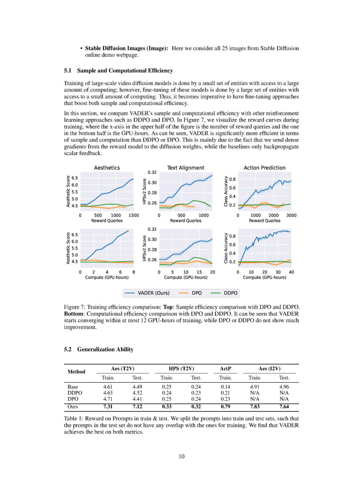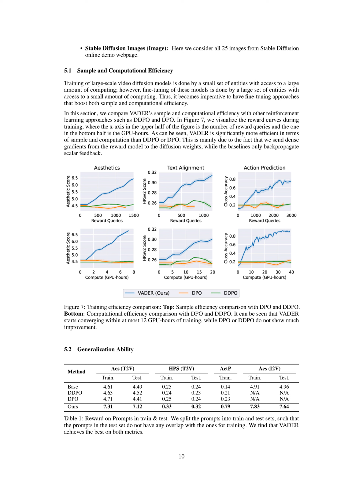Section Summary. In this section, we focus on fine-tuning various conditional video diffusion models with a range of reward models tailored for images and videos, including aesthetic, HPS v2, PickScore, YOLOS, VideoMAE, and VJEPA. Our experiments aim to compare VADER against gradient-free techniques like DDPO and DPO in terms of sample efficiency and computational demand, assess generalization to unseen prompts, evaluate models against each other, and test performance across different reward models for creating high-quality video content.